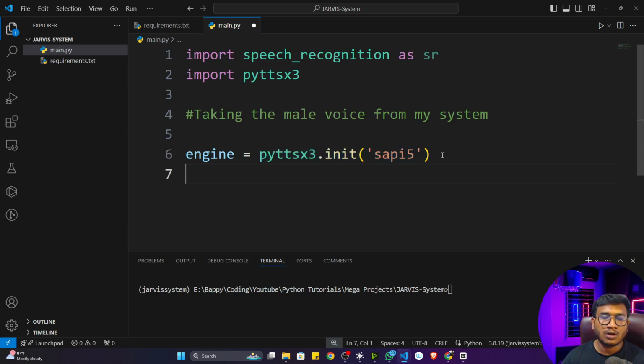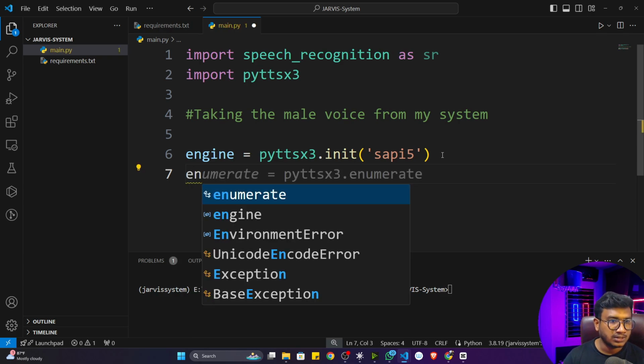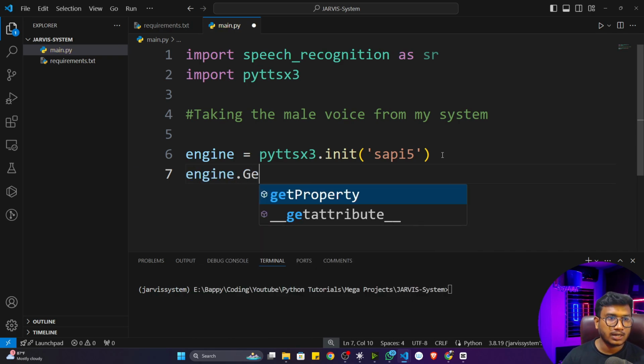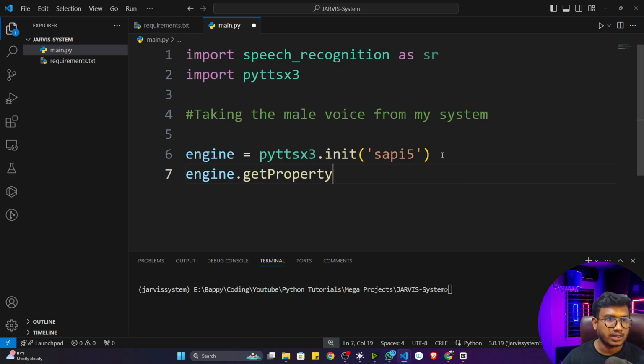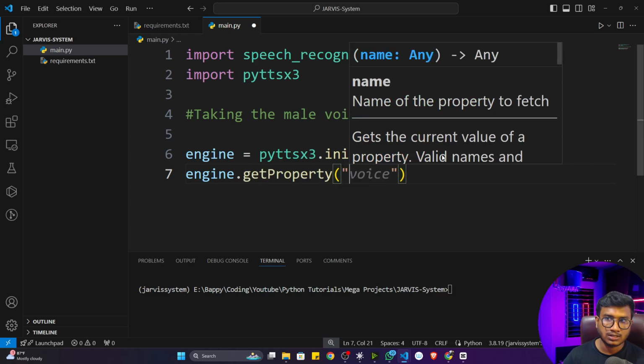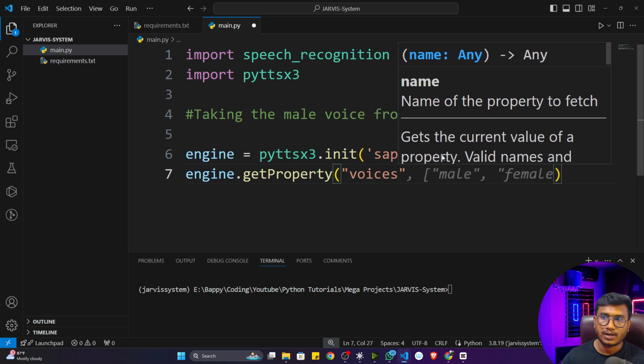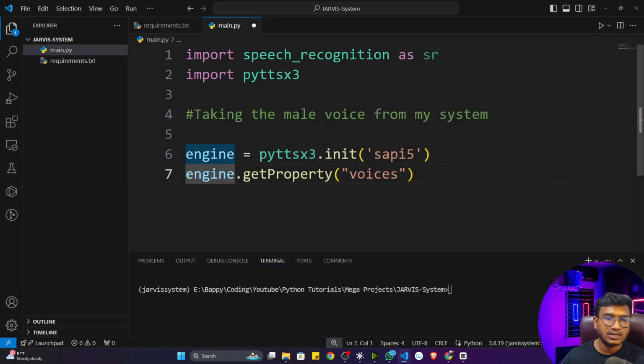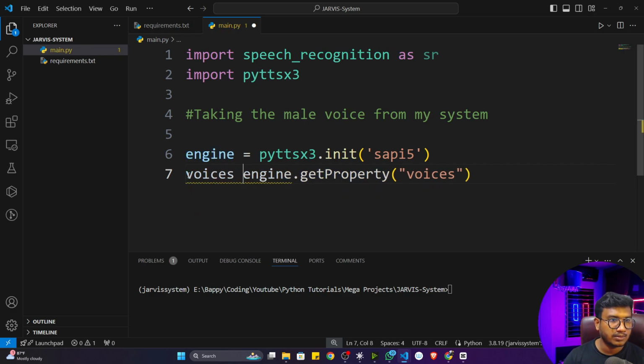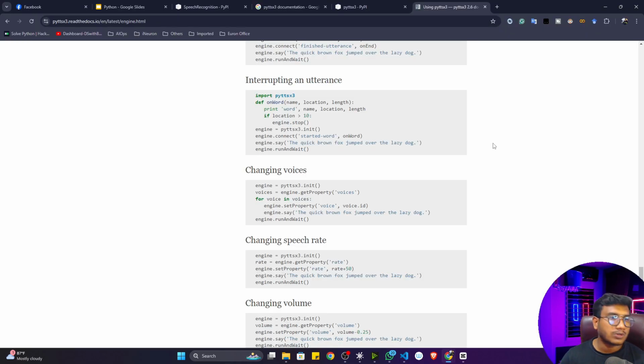Then this engine object will have lots of properties, but I'm not going to use all of them. I'm only going to use the voice property. So here I'm going to write engine dot getProperty, and here I need to mention that I only need the voices property, not anything else. Whatever it returns, I will just store in a variable called voices. Now, if you go to the documentation, you can see you can change the voice, because I told you it has two kinds of voice, male voice and female voice. Now I need to take the male voice.